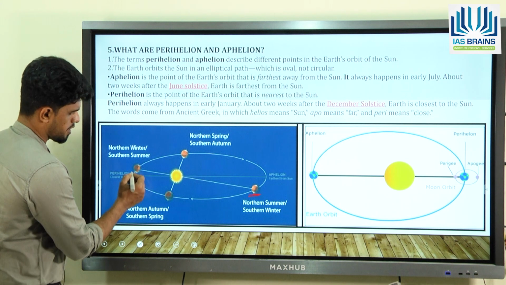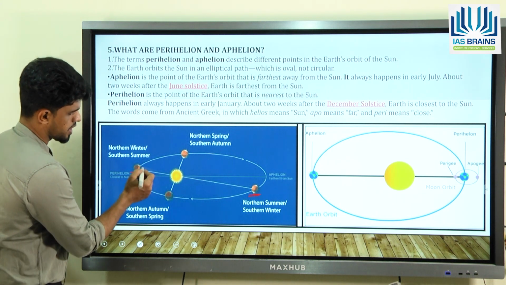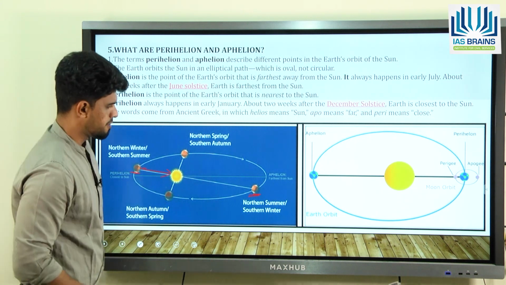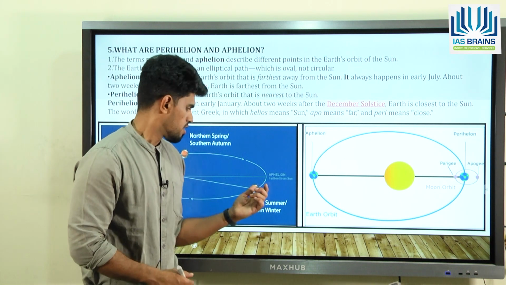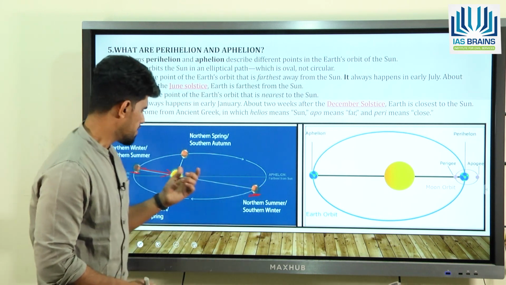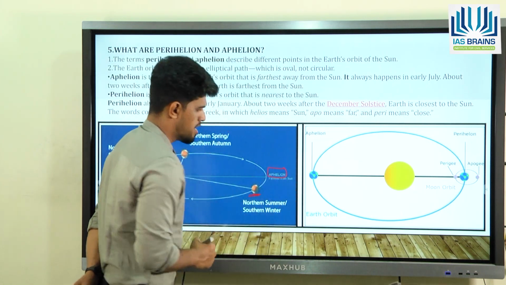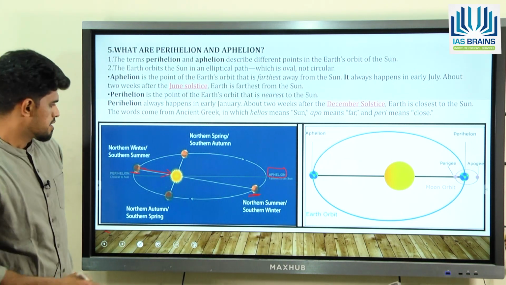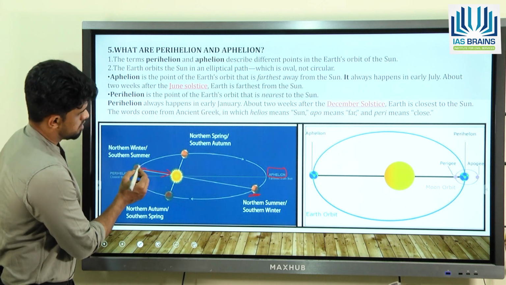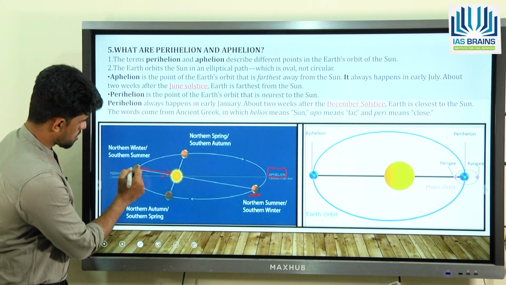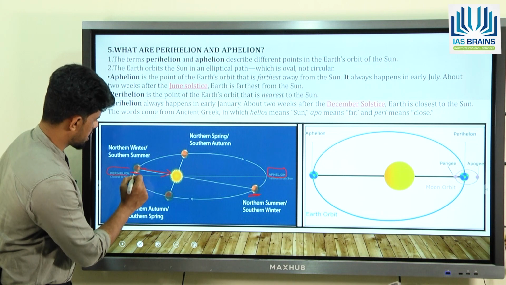In the second point, in the orbit, the earth is very, very close to the sun. The point where the earth is away from the sun is what we call aphelion, okay. So it is the farthest from the sun. The point where the earth is closer to the sun is what we call perihelion.